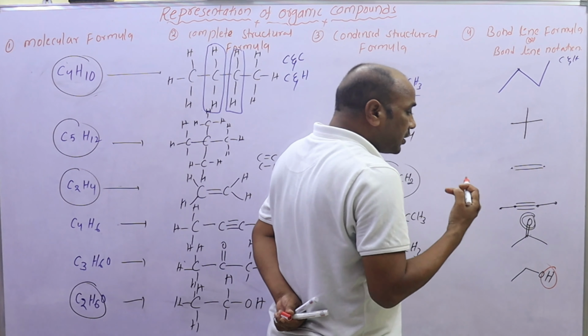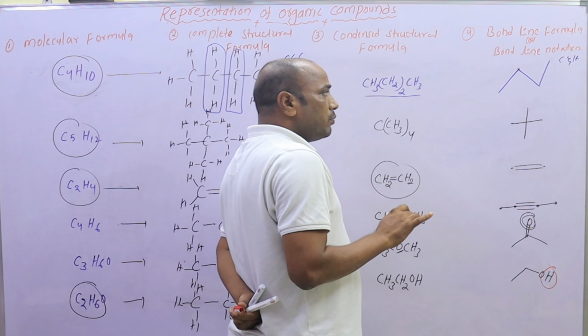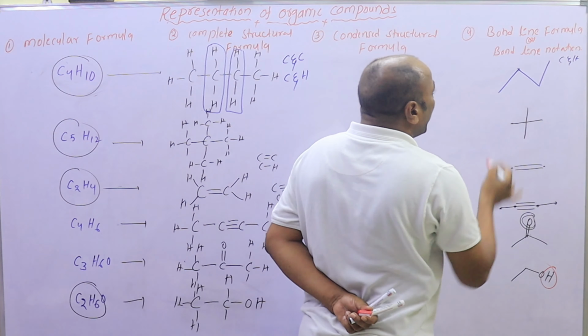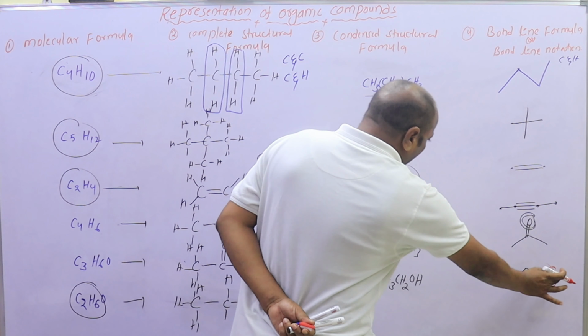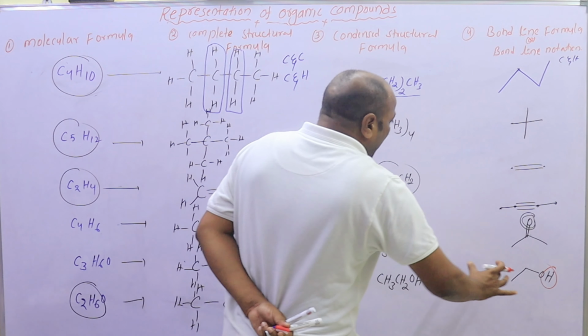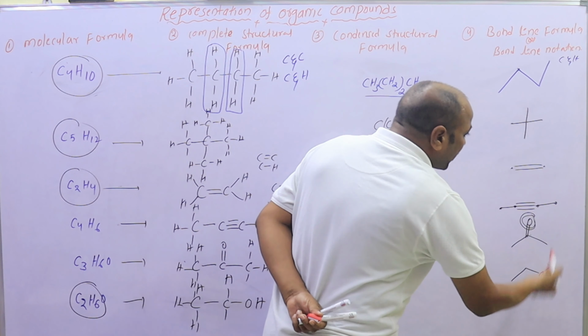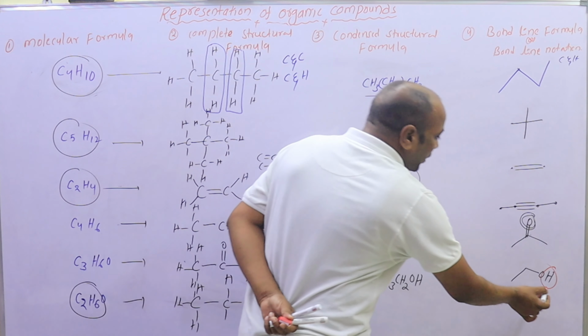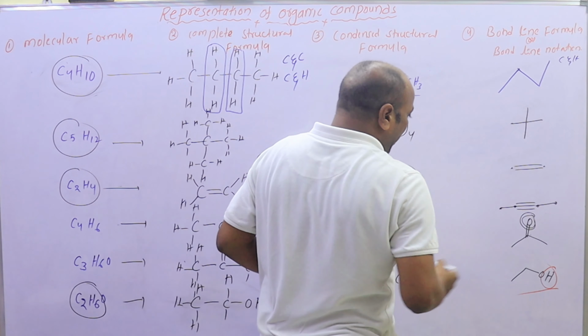If a hydrogen atom is directly connected with the carbon atom, it is not shown in the bond line formula. Here the hydrogen atom in this molecule is not directly connected with the carbon atom, so it is shown in the bond line formula.